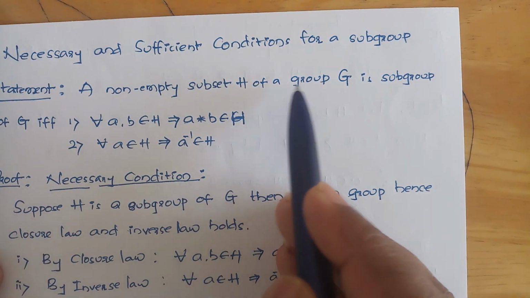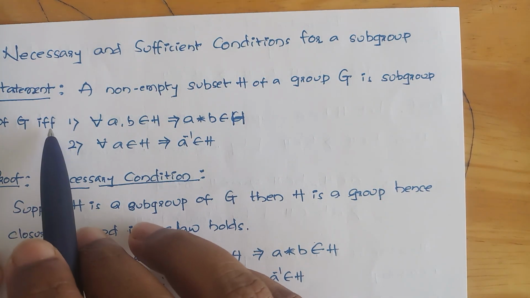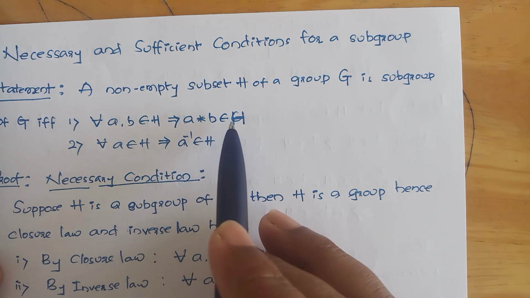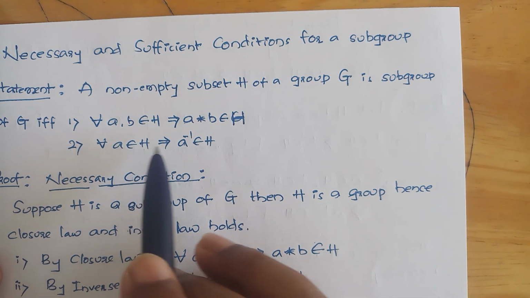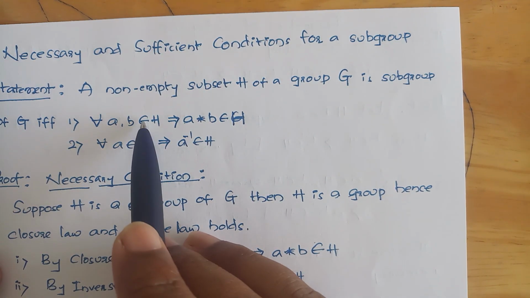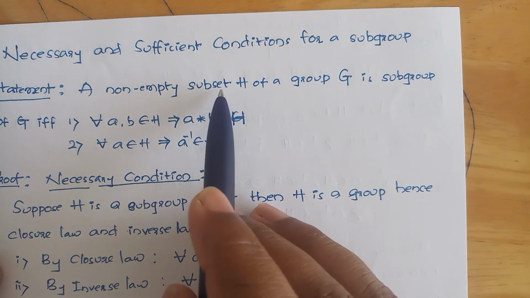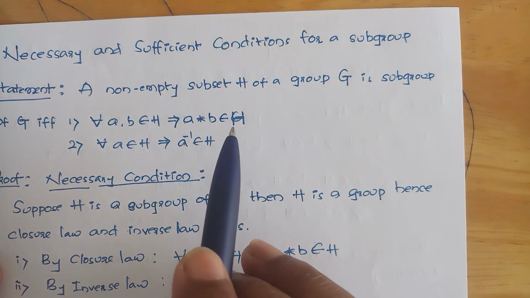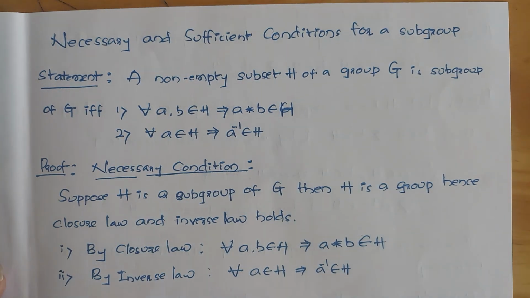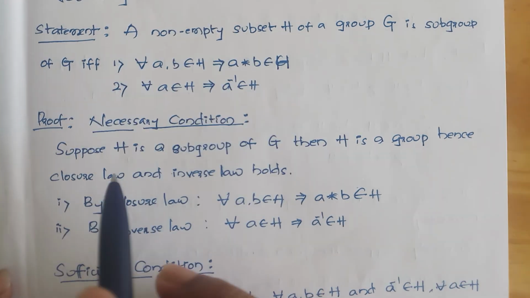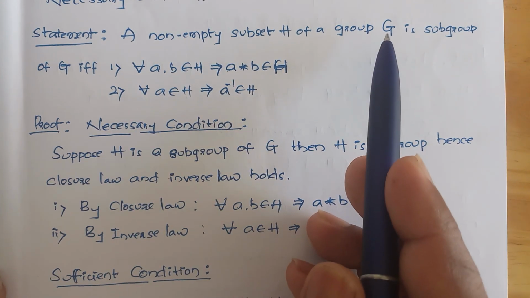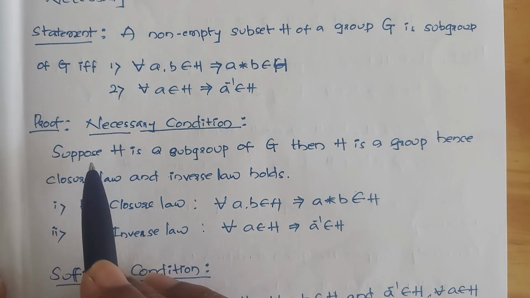So given that H is a subgroup of G, we have to prove that a, b belongs to H implies a star b belongs to H, and for all a belongs to H, a inverse belongs to H. Then, using these two results, we prove that H is a subgroup of G. That I have done in the necessary condition, where the given data is that a subset H of a group G is a subgroup of G.